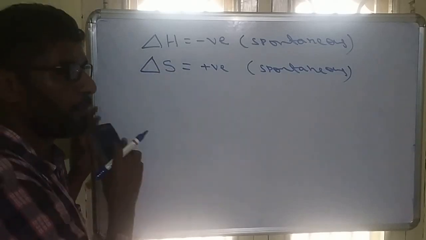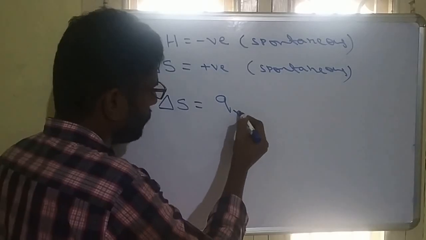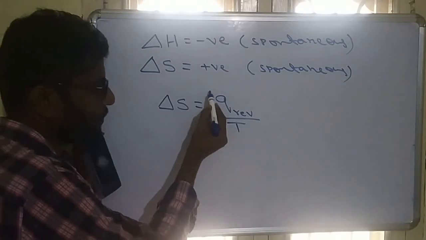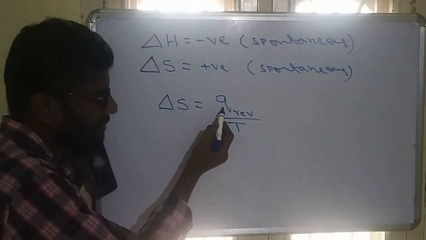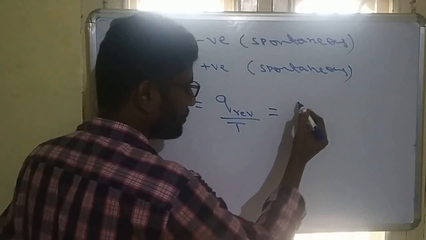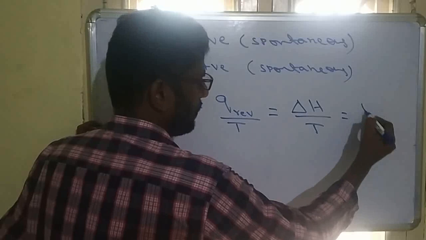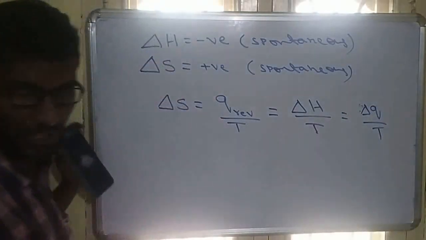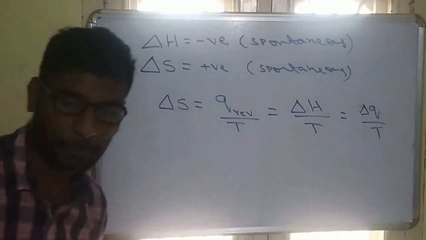Now, the entropy formula I already gave. Delta S is equal to Q reversible by temperature. And this Q reversible, when you come to chemical reactions, we take as heat at constant pressure, that means enthalpy. So you can also write delta H by T, or we can write delta Q by T. Change in heat also we can write. So delta Q by T or delta H by T.